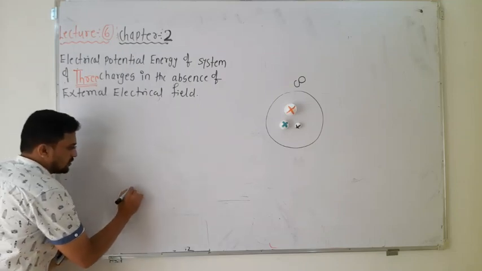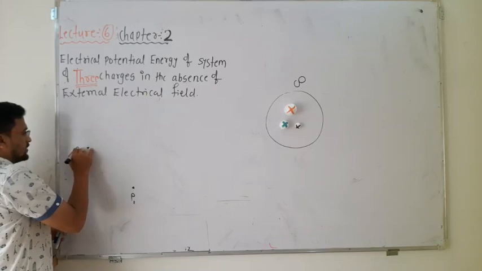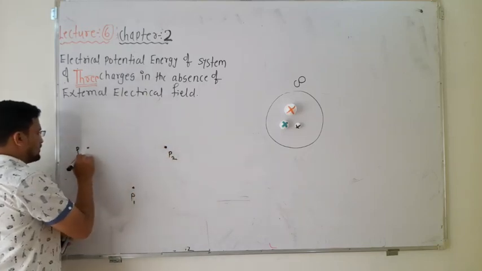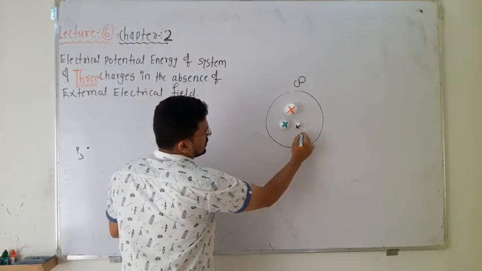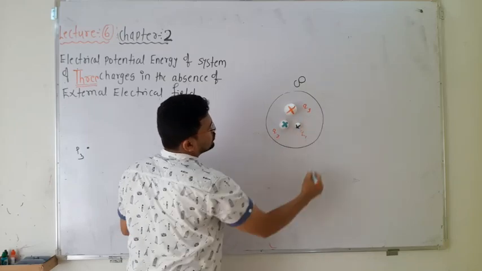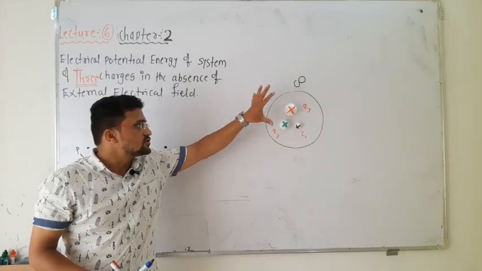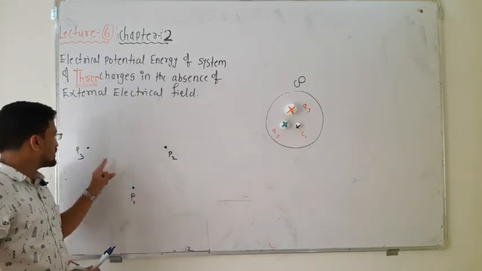I will mention here the point P1, another point P2, and P3. So you have to bring the respective charges. I will mention this as q1 and q2, and this is the q3 charge, which is at infinity. So there is no potential energy stored. Now you have to bring one by one charge and place it over here.